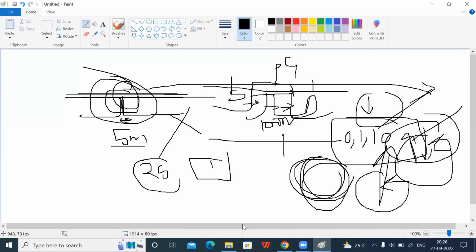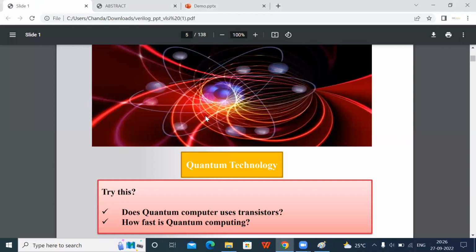Because we cannot handle that, and it will do very high speed, it is used for those applications only, not for normal usage. That is what quantum technology is. There is so much information we cannot discuss in this session. If you want, I can tell again about quantum technology. So that is the upcoming technology after transistors.